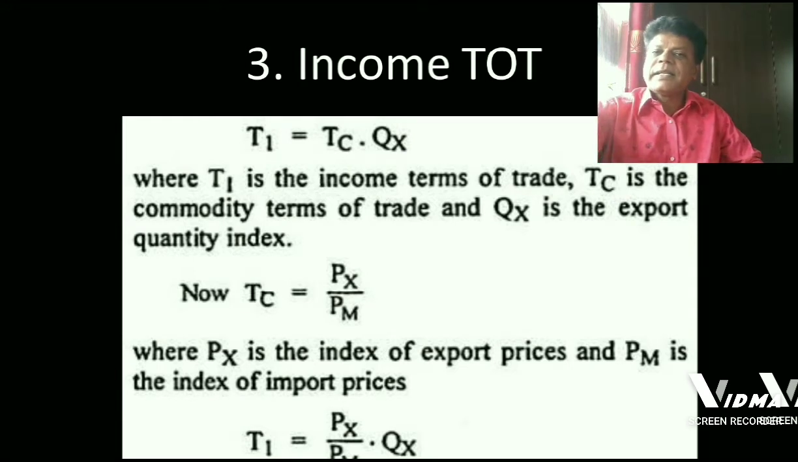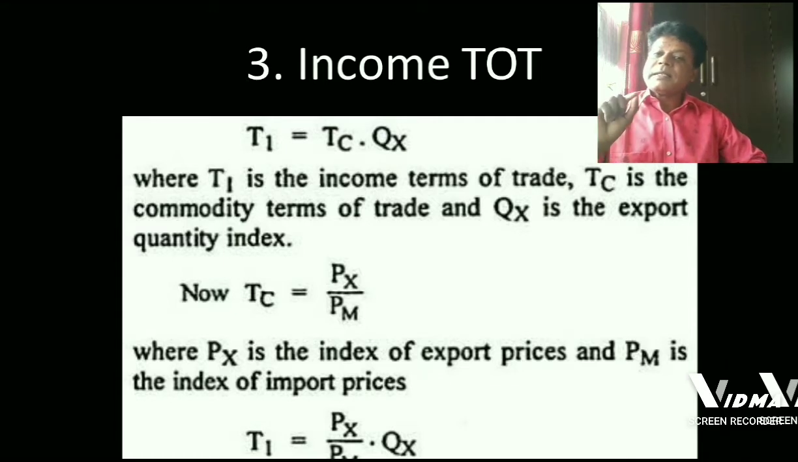That is, T1 is equal to TC into QX. This is the formula used to calculate income terms of trade. In this formula, T1 is income terms of trade, TC is commodity terms of trade. This commodity terms of trade is also called as net barter terms of trade, and QX in this equation stands for export quantity index.